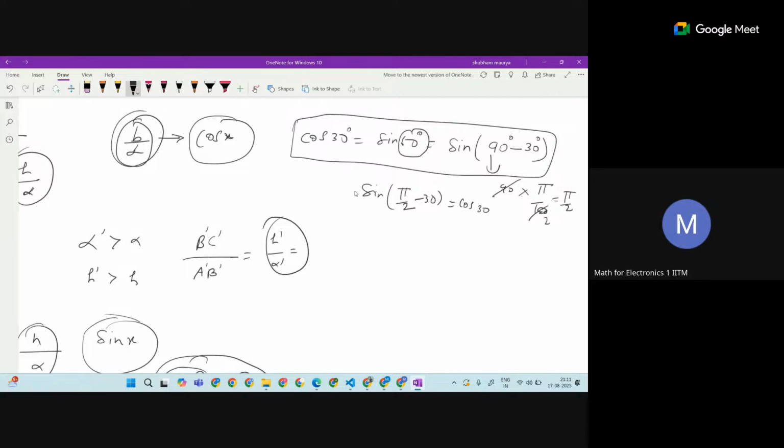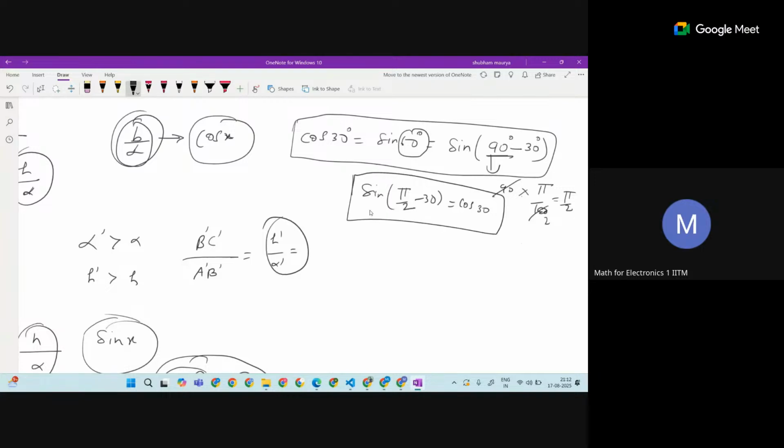If you want, you can change the 30 into radians also, but to distinguish it from the 90, I changed this to pi by 2, so that you are able to visualize it. Otherwise, I can keep 90 degrees or pi by 2 or whatever. This is the relation we want.